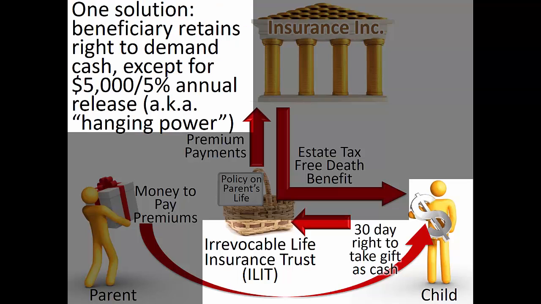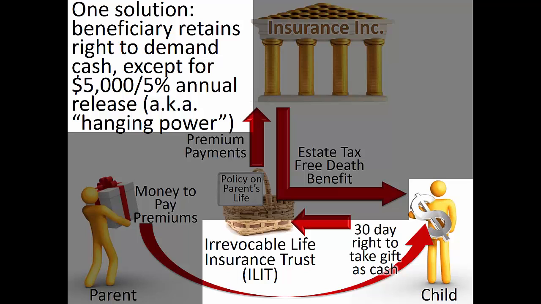The crummy powers may allow each beneficiary to keep the right to demand his or her share of the cash transferred to the ILIT indefinitely, with this right expiring only at the rate of the greater of $5,000 or 5% of the value of the ILIT per year. This type of provision is called a hanging power because the recipient hangs on to the right to demand the cash for a long time.